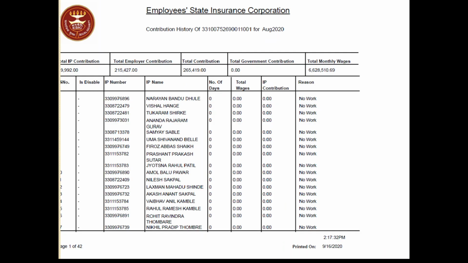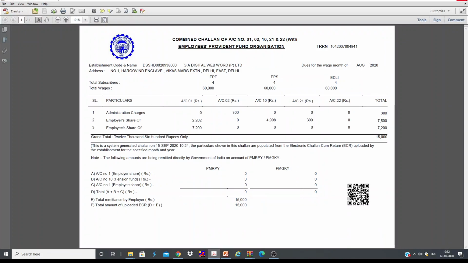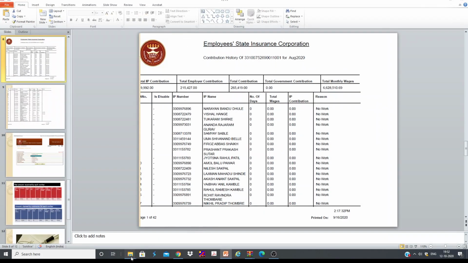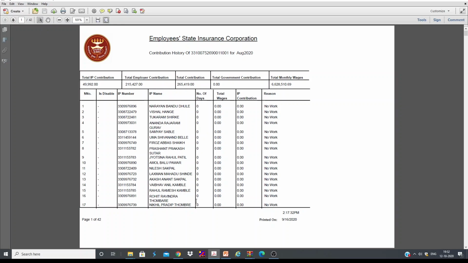Then coming to ESI, you can see the ESI here. The actual ESI receipt is going to be like this. I'm going to show it here. You can see there are 42 pages. Generally, the contractor may not deposit ESI contribution for 1 or 2 workers or for 10 or 15 people. For all the workers working under their organization, they deposit through a single challan.